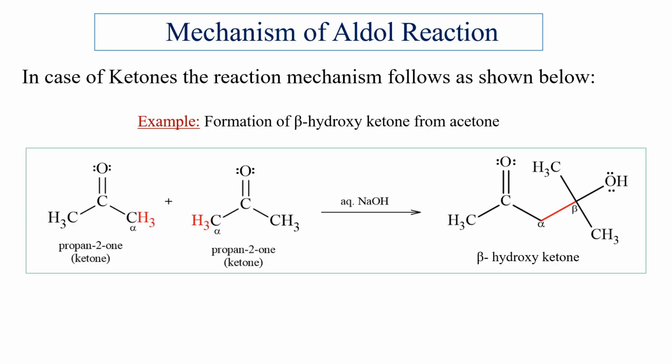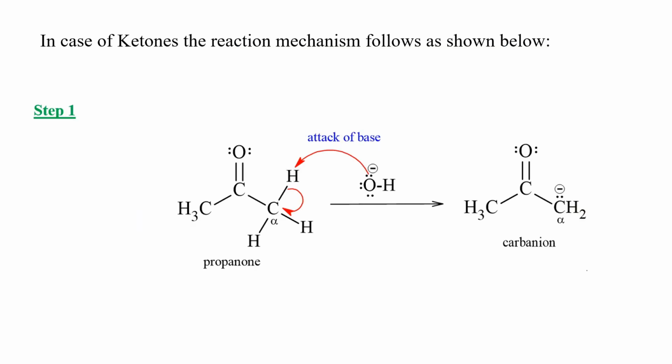Till now we have seen the mechanism of Aldol reaction in the case of aldehydes. In the case of ketones, the reaction mechanism follows the same pattern. Example, formation of beta-hydroxyketone from acetone. Formation of carbanion in the first step by the attack of base.